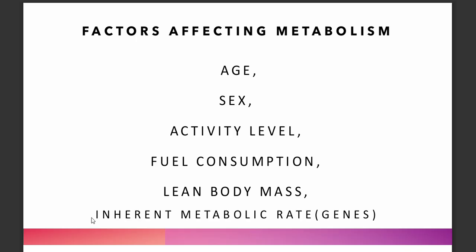And last but not the least, inherent metabolic rate or your genes. So is your family having traits that show the same characteristics as you? Which is the dominant trait, which is the recessive. So in other words, if your parents tend to have, say, a slim abdominal area, then you probably would have that trait also.